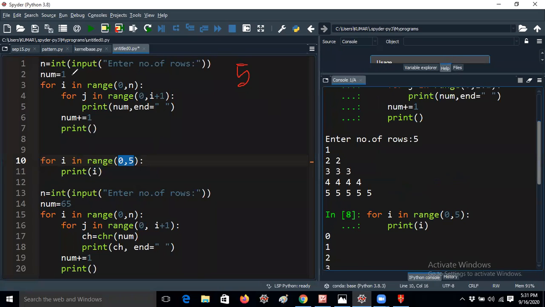Now I'm taking number equal to 1, whatever number I'm printing as the variable here. Some students are printing i itself, and that is also fine. That's not an issue at all. For easy understanding only, I'm telling it this way.